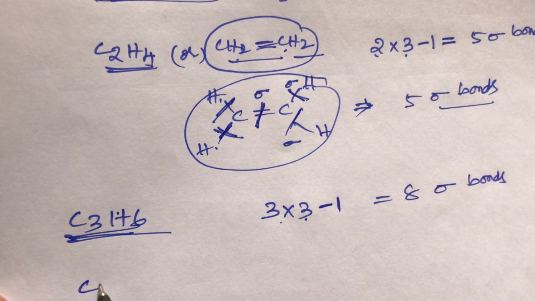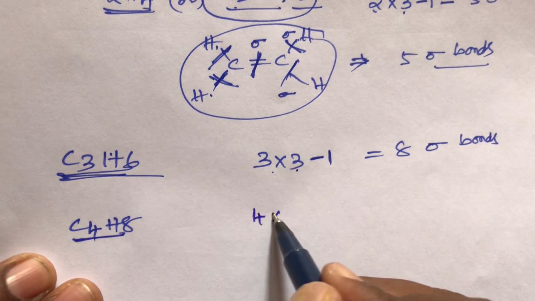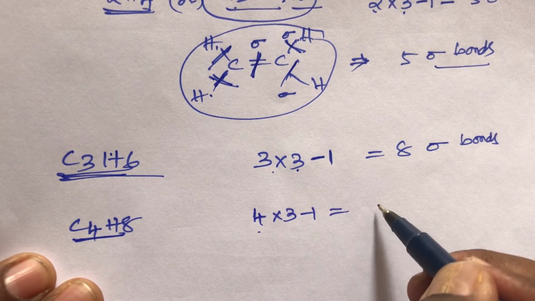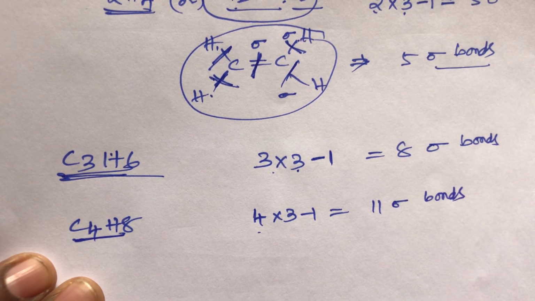Now take C4H8. In C4H8, how many sigma bonds are there, student? That is total number of carbons 4. 4 into 3 minus 1. That is 4 times 3 is 12. 12 minus 1 means that is 11 sigma bonds. This is the simple trick for sigma bonds in alkenes.